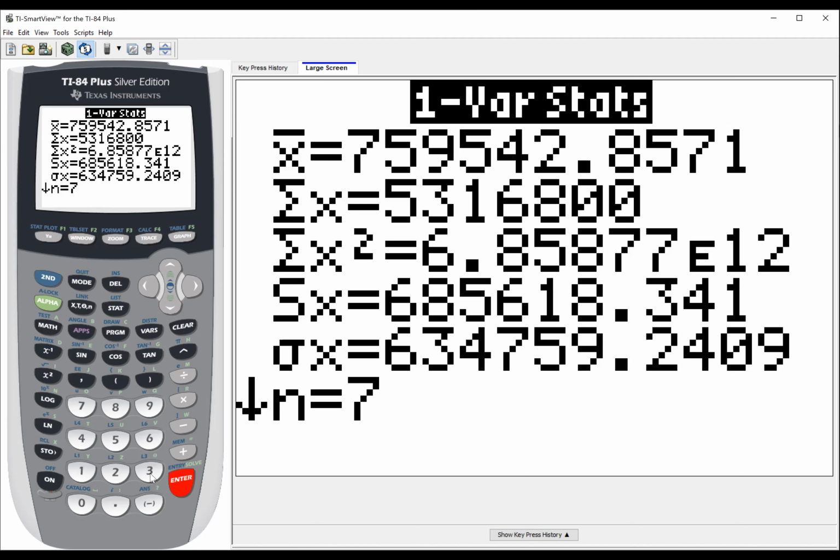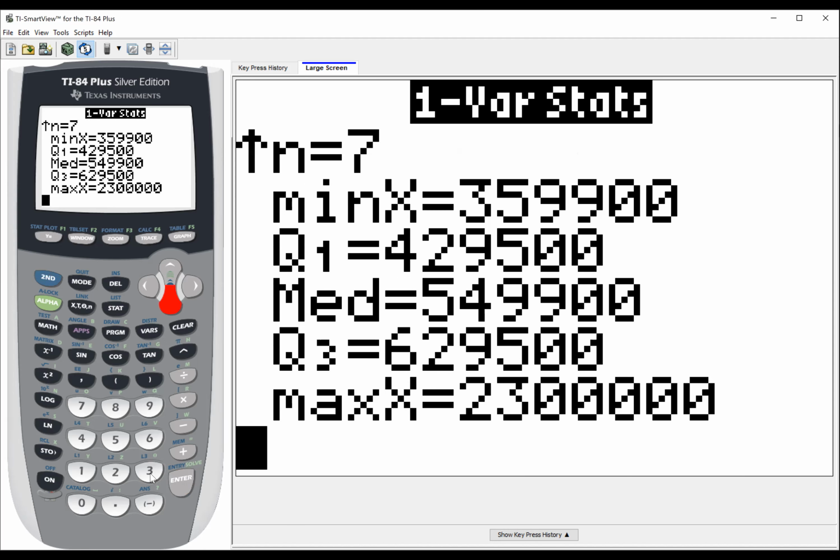The first thing that pops up is the sample mean. So that's $759,542.86 if I round to the nearest penny. Now scroll down because we want the median also. So the median is equal to 549,900.